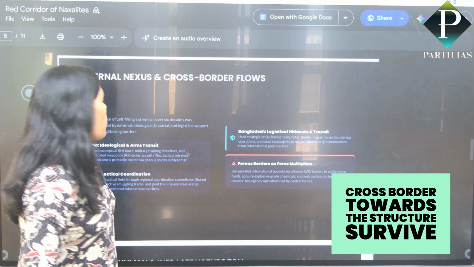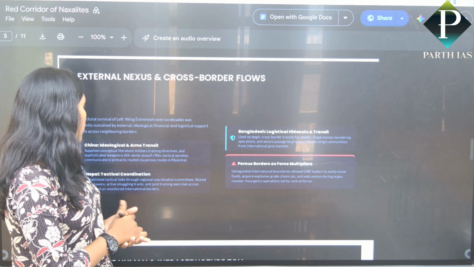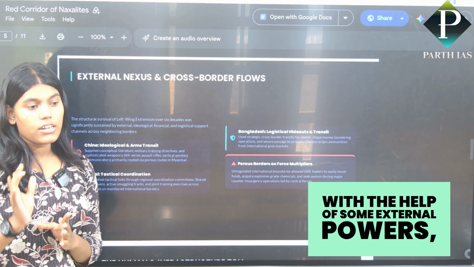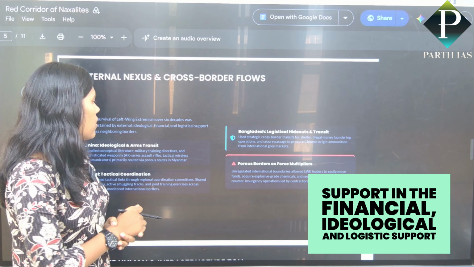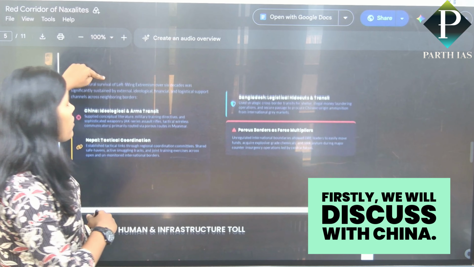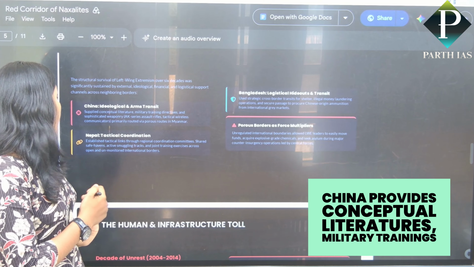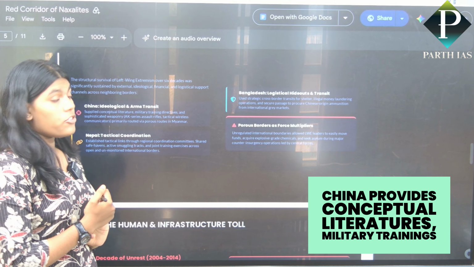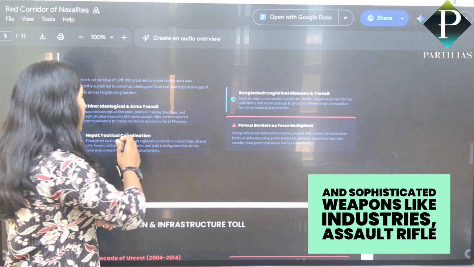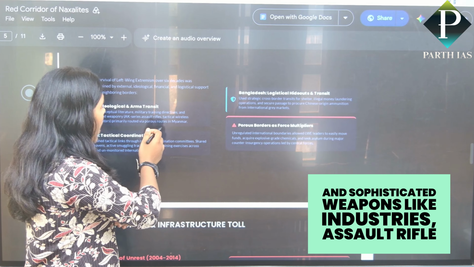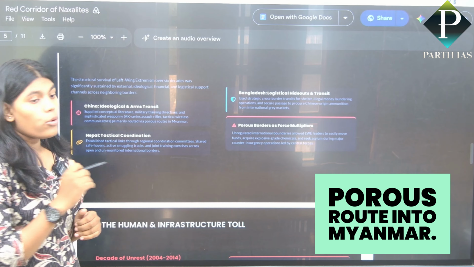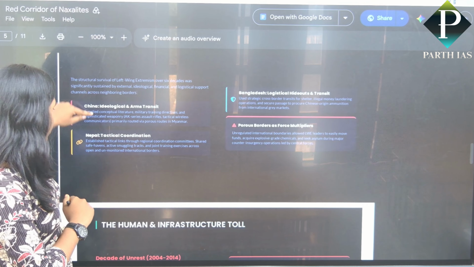External nexus and cross-border links. The structure of these left-wing extremists survived over six decades with the help of external support in financial, ideological, and logistic channels across the neighboring borders. Firstly, China: China provides conceptual literature, military training, and sophisticated weapons like AK series assault rifles and wireless communication, with the primary route via the porous border in Myanmar.